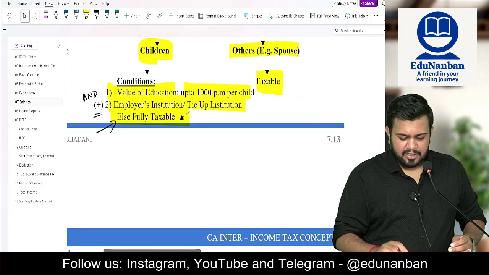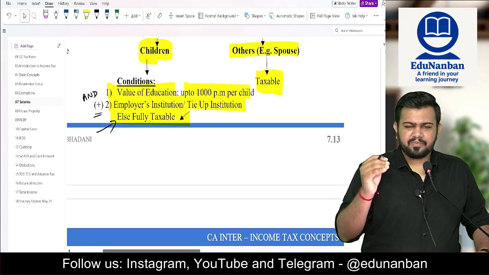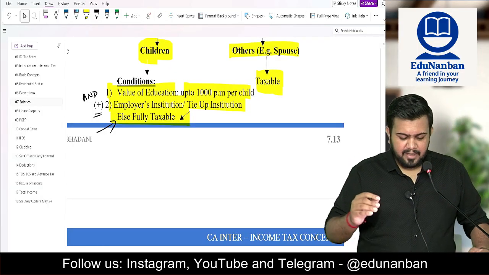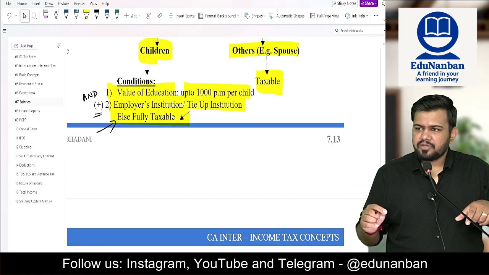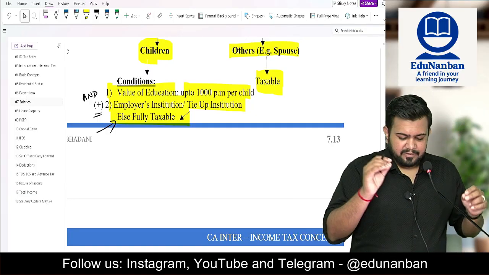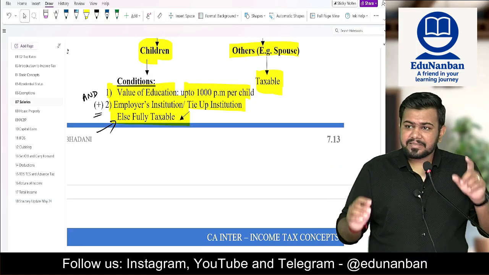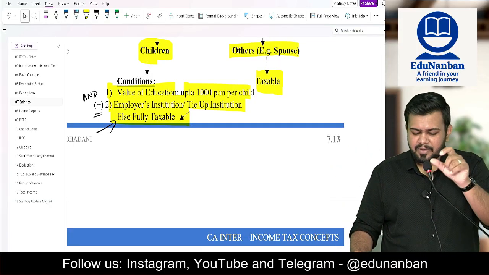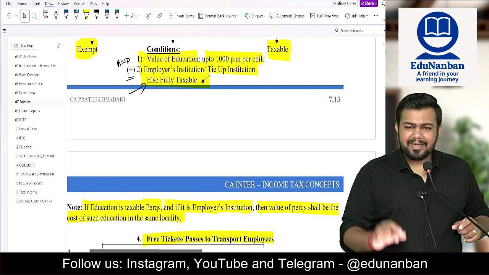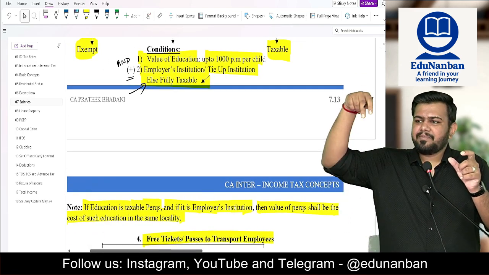Employee's children education, let us see. There are two conditions. Number one, the value of education should be up to 1000 rupees per month per child, and it should be either the employer's own institution or a tie-up institution. So two conditions should be satisfied. The value of education should be up to 1000 per month per child. And listen here, this 1000 per month per child, you should not take in the same institution. You should see the similar institution in the same locality.